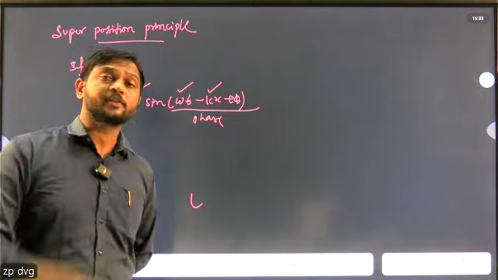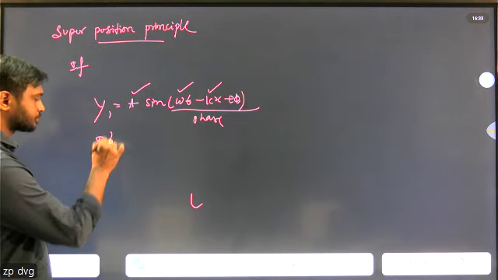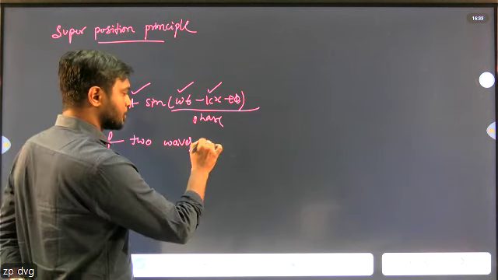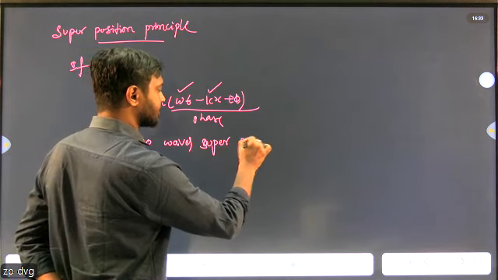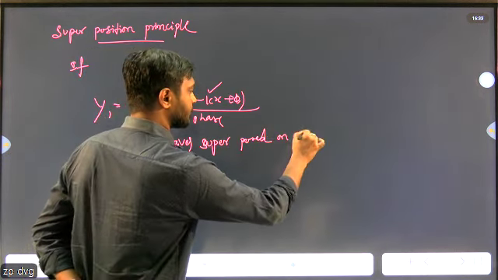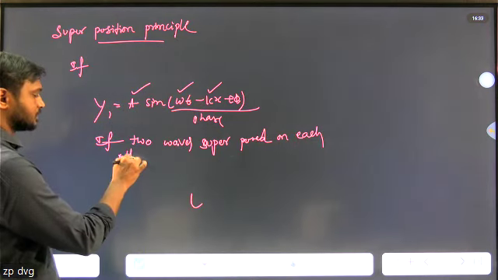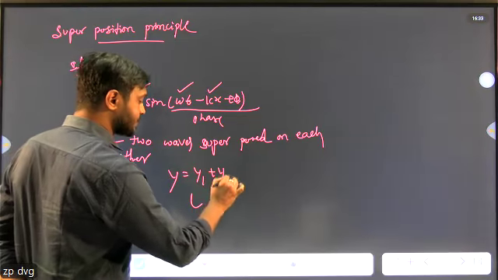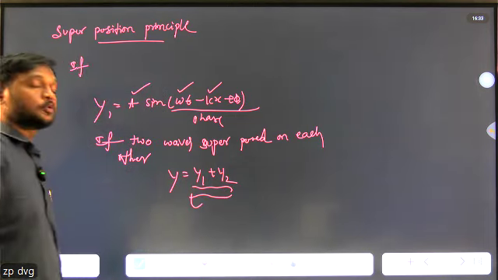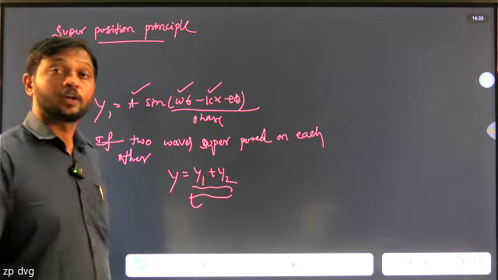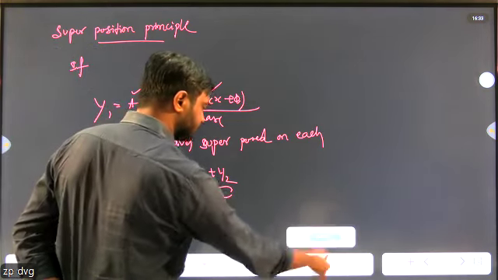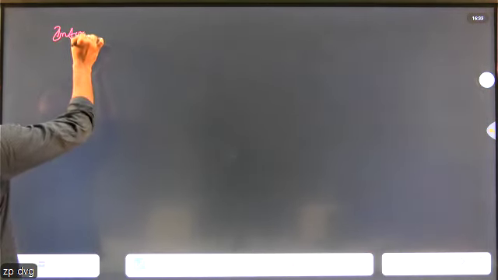If two waves are superposed on each other, then the resultant displacement is y equals y1 plus y2. This is the superposition principle of two waves. Is it clear? So next, what is intensity? Intensity of a wave.